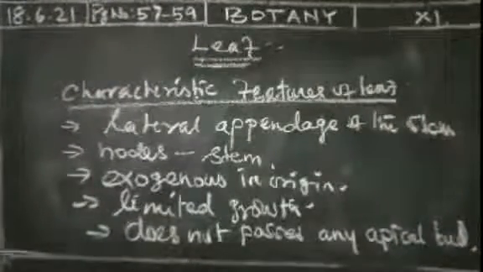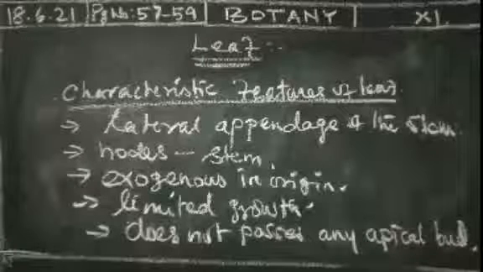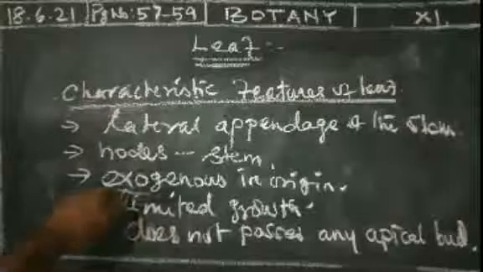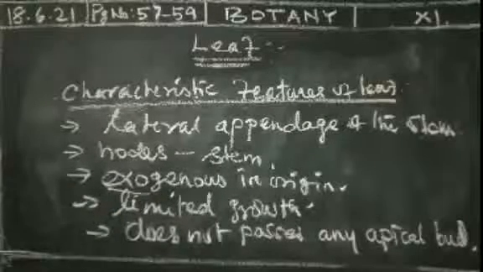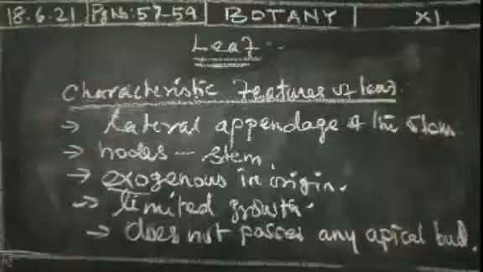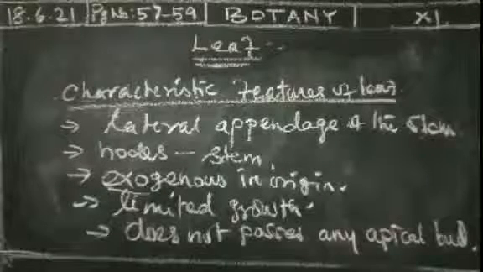The lateral appendage of the stem is present, and nodes are present in the stem. Exogenous in origin: exo means outside. Limited growth occurs, and there is no apical bud.